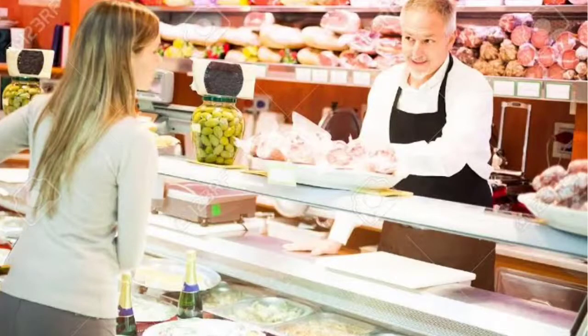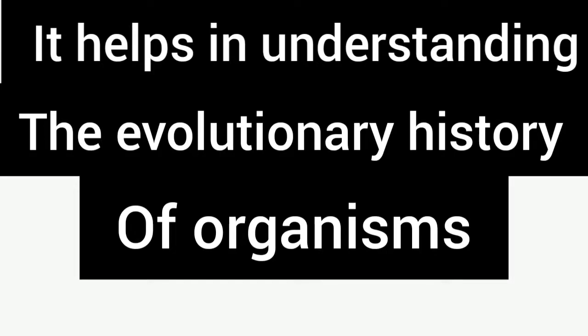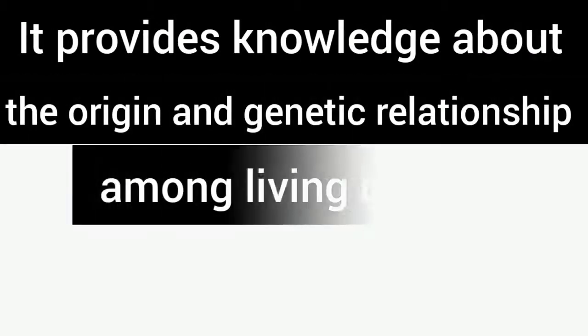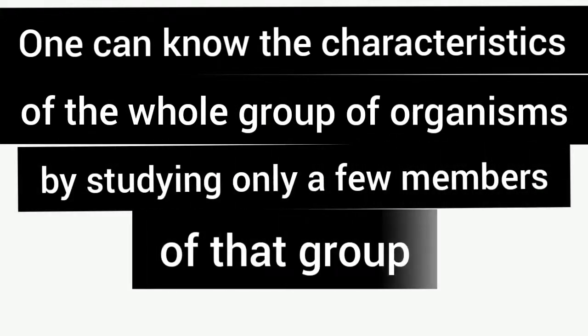So this classification makes the study easy. Another thing, it helps in understanding the evolutionary history of organisms, how this organism has come, who was before it. It also provides knowledge about the origin and genetic relationship among living beings. One can know the characteristics of the whole group of organisms by studying only a few members of that group. So classification provides information needed for all the branches of biology.